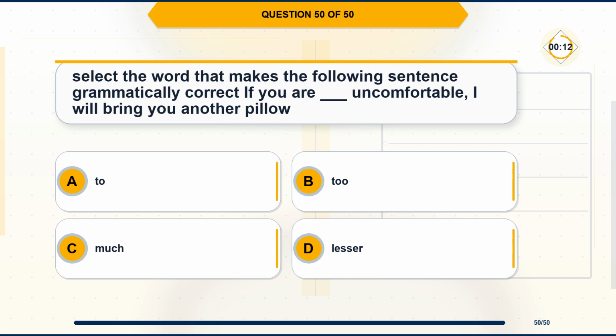Question 50. Select the word that makes the following sentence grammatically correct. If you are blank uncomfortable, I will bring you another pillow. Option A, to. Option B, too. Option C, much. Option D, lesser.